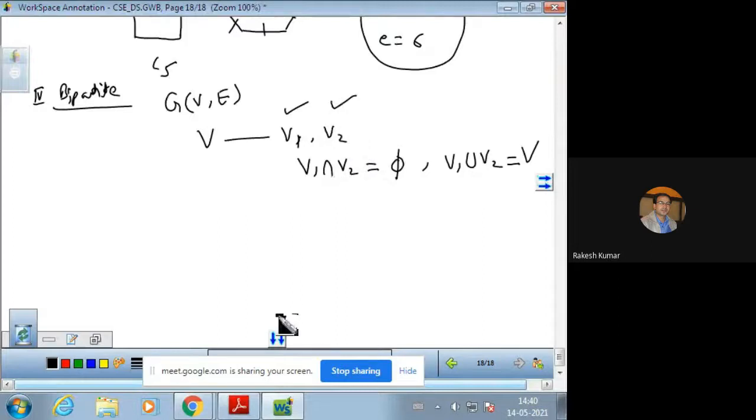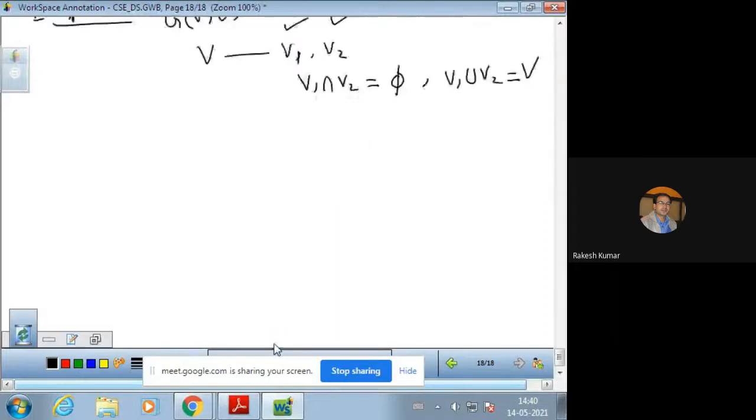Now, we can take the example. Suppose we have a graph. Now, this is the graph. This is V1, V2. This is U1, U2, U3.